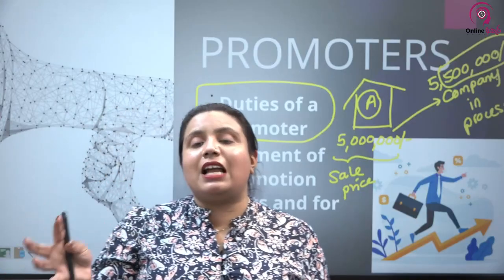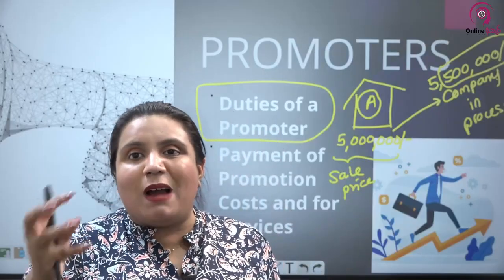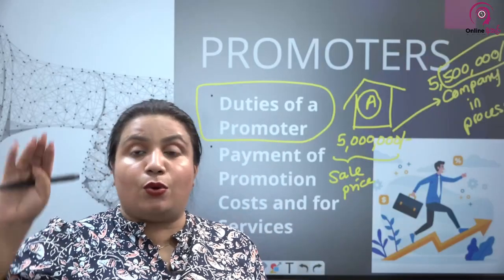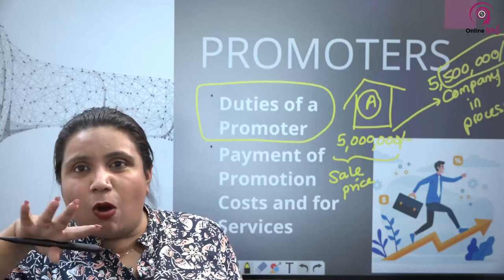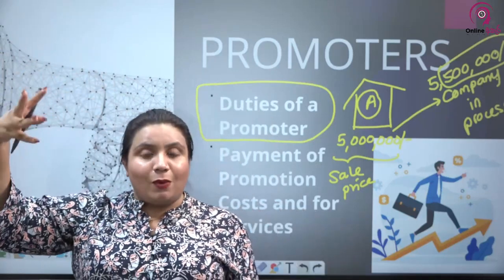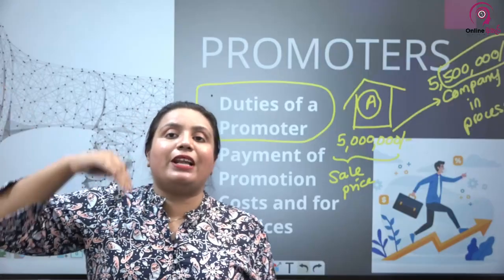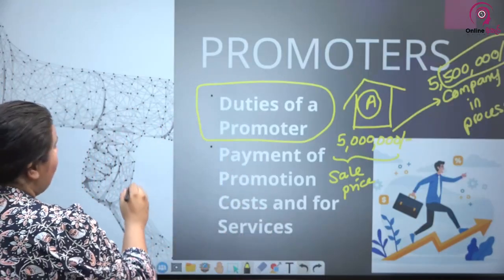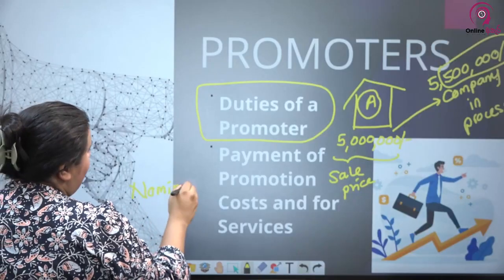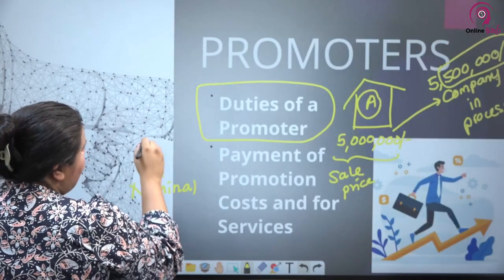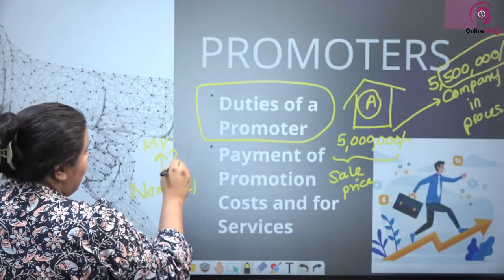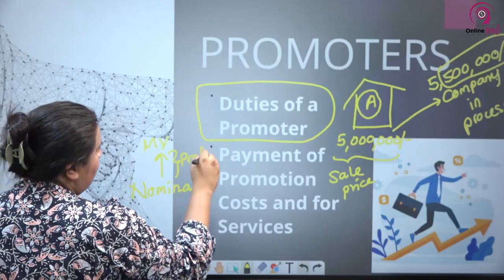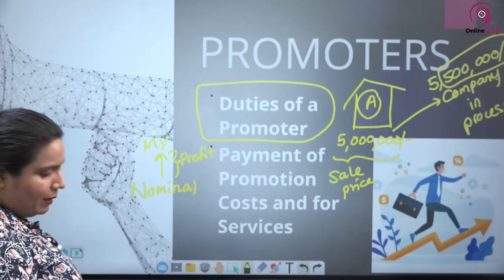Sometimes promoters are given an option to be a shareholder, to buy shares of the company at a nominal value, not at the market value, so that at the time the company opens, if the market value is higher than the nominal value, the promoter can sell the shares and make a profit. Sometimes when you start the company, the market value would have increased. So this increase is the profit of the promoter, and the promoter can take that profit. Sometimes that opportunity is also awarded.